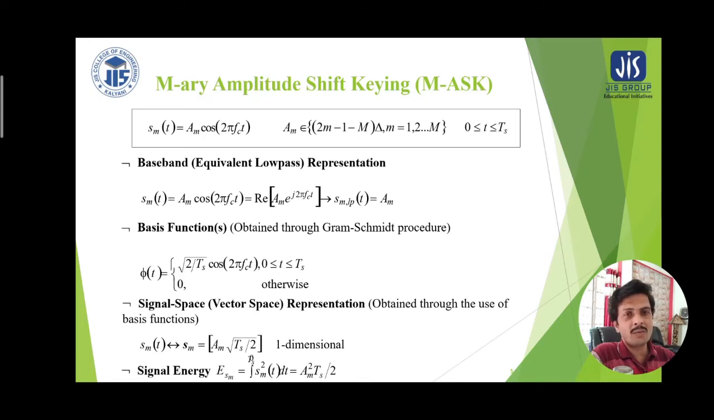So how did we get this equation? First of all, we find the energy of the signal S_m(t) by squaring it and integrating over the symbol duration 0 to T_s, and thereby we get the energy as A_m squared T_s by 2. We know the signal magnitude can be represented as the square root of the energy. That is why if we take the square root of E_sm, that gives us A_m square root of T_s by 2. So it is not a new thing, it comes from the equation of energy, and it is a one-dimensional representation of the signal.